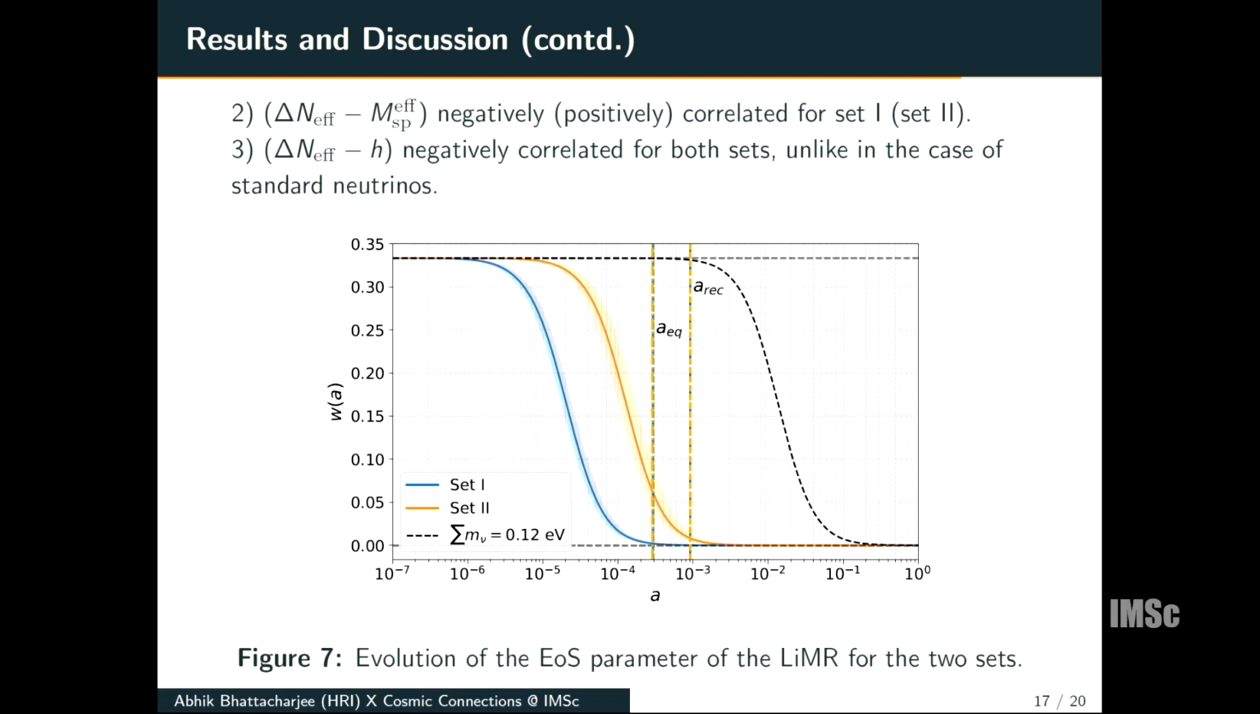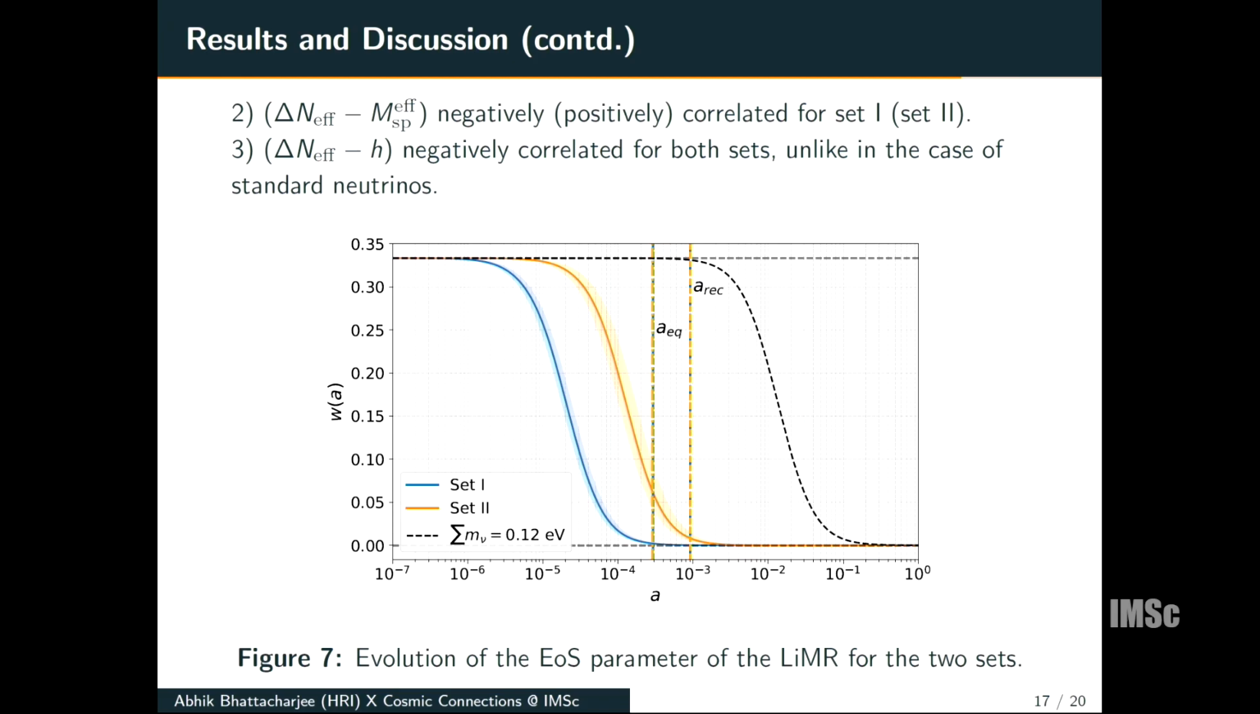This shows the evolution of the equation of state parameter for the LiMR. The blue curve corresponds to set 1. We see that this heavier particle becomes non-relativistic just before matter-radiation equality, and at the time of recombination, it contributes totally to the matter density. And for set 2, on the other hand, we see that it still has some non-zero contribution to the relativistic energy density. As such, the heavier LiMR becomes sensitive to the CMB almost exclusively through its effect on the lensing signal.